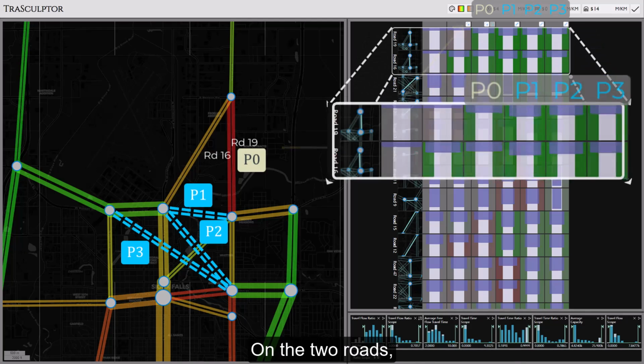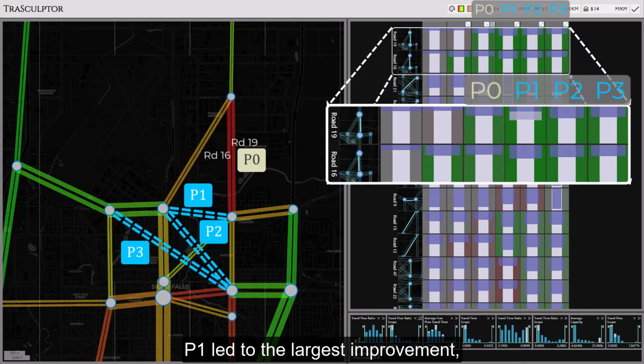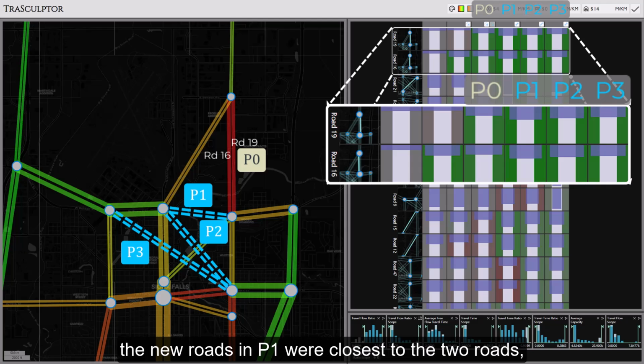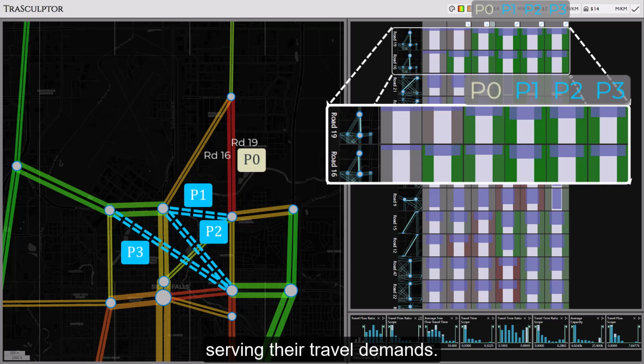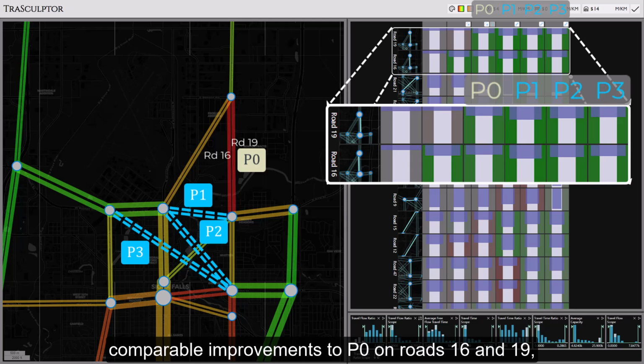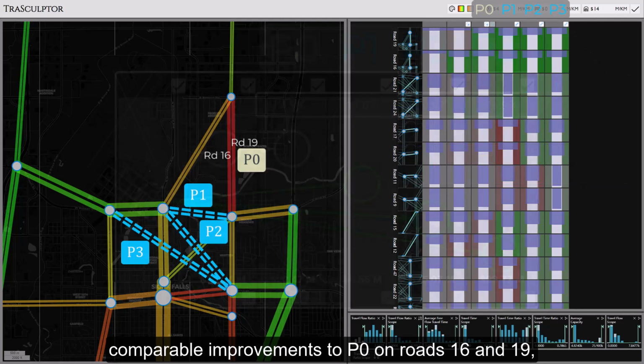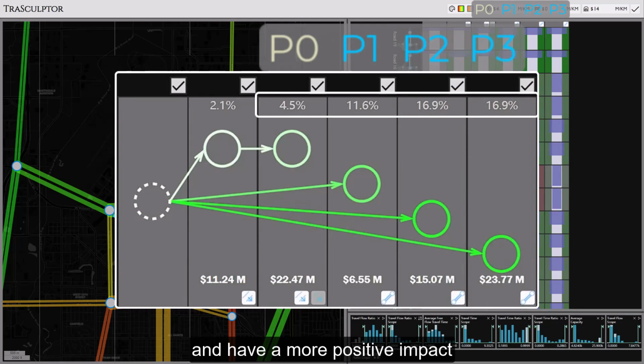On the 2 roads, P1 led to the largest improvement, followed by P2, and then P3. The expert explained that the new roads in P1 were closest to the 2 roads, serving their travel demands. The improvement caused by P3 was comparable to that caused by P0. The expert said building new roads can provide comparable improvements to P0 on roads 16 and 19, and have a more positive impact on the road network than improving a single road.